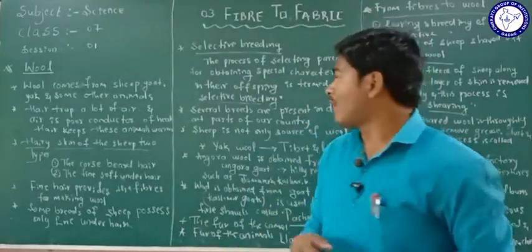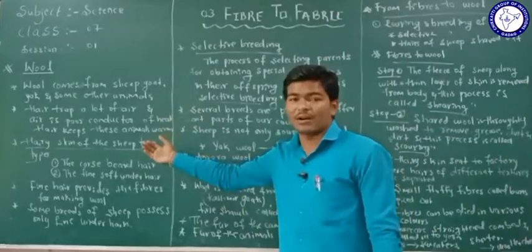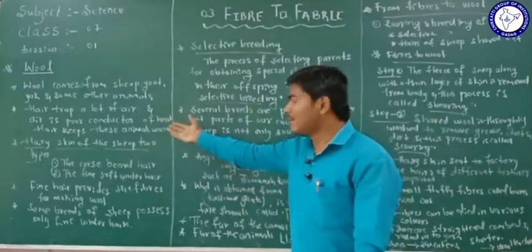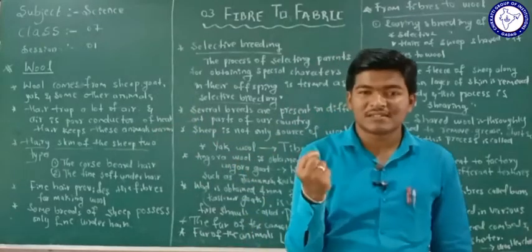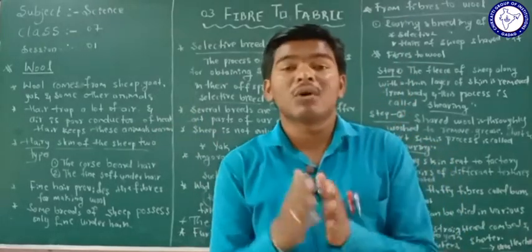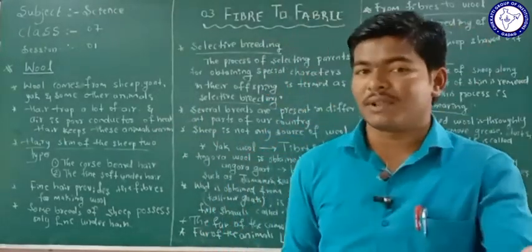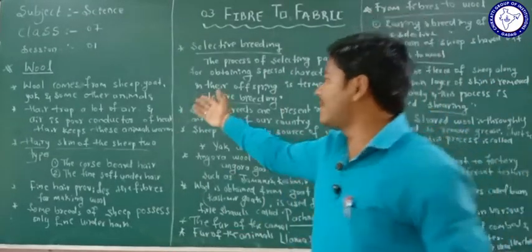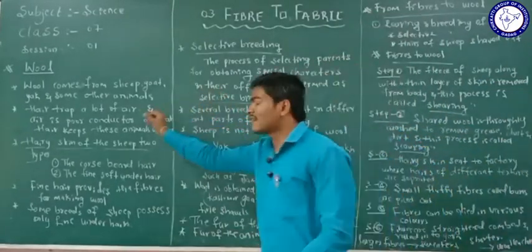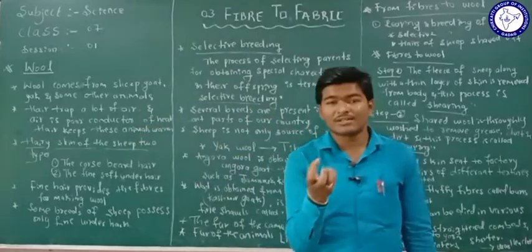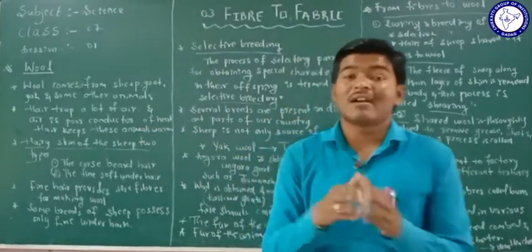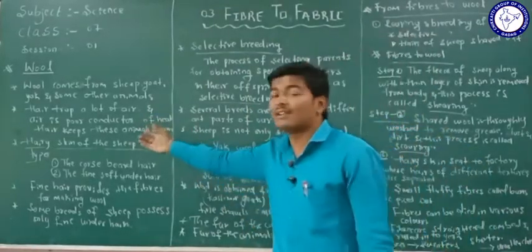Why do they have this thick hair? Because the animals don't have the capacity to adjust their body to very low temperature. These animals don't survive in very cool temperatures. That's why they have thick hair.